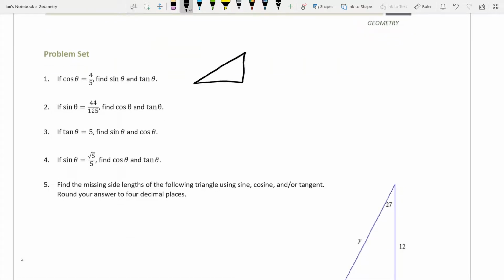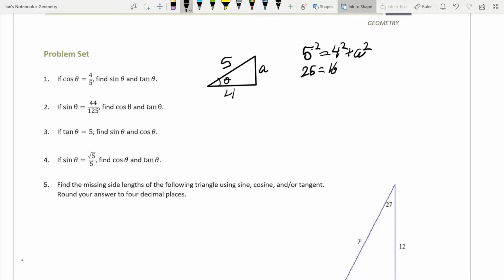So we're going to draw out this triangle. 4, 5. That's our theta. We need to find the sine of theta and the tangent of theta. So let's call this side A. 5 squared is equal to 4 squared plus A squared. 25 is equal to 16 plus A squared. 9 equals A squared. A equals 3.